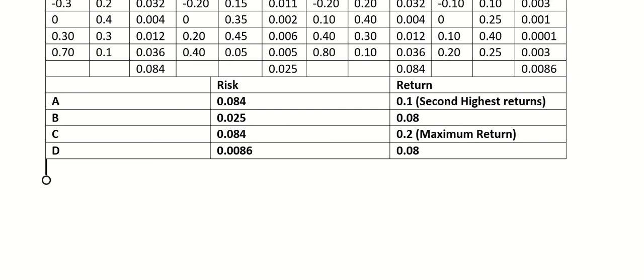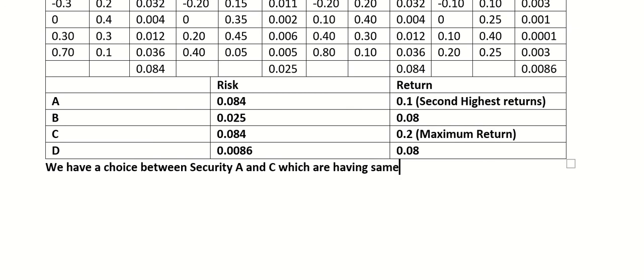So we have a choice between security A and C, which have the same risk, but the return of security C is greater.